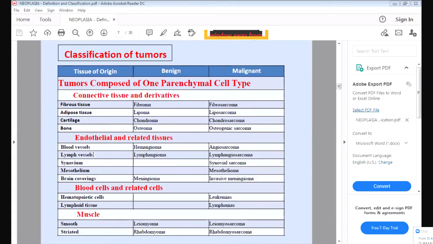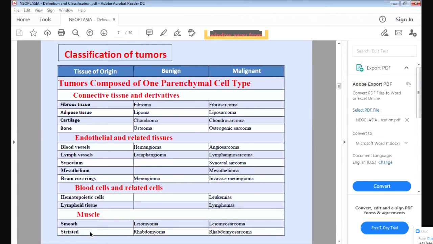So here also, blood vessels: if the tumor is originating from the blood vessel, it is called a hemangioma. And if it is a malignant tumor, angiosarcoma. Similarly, the lymphatic vessels: if it is arising from the lymphatic vessel, the benign tumor is called lymphangioma, and the malignant, lymphangiosarcoma. So always remember, if the tumor is benign, it will end with OMA. If it is malignant, it will end with sarcoma or carcinoma.